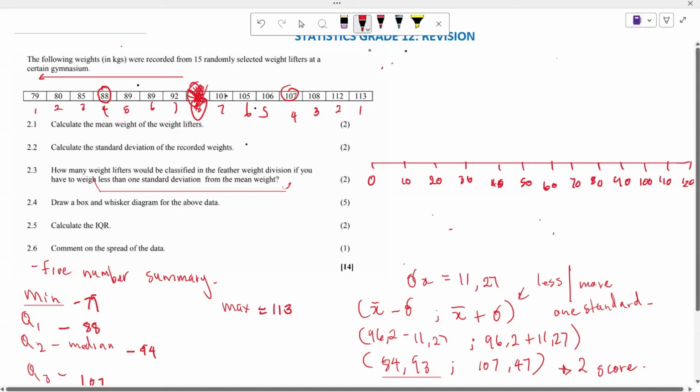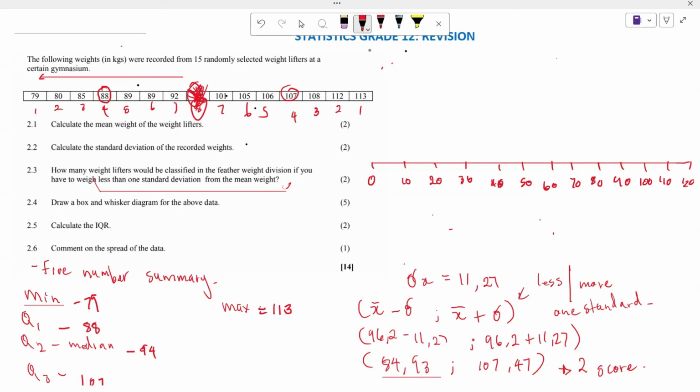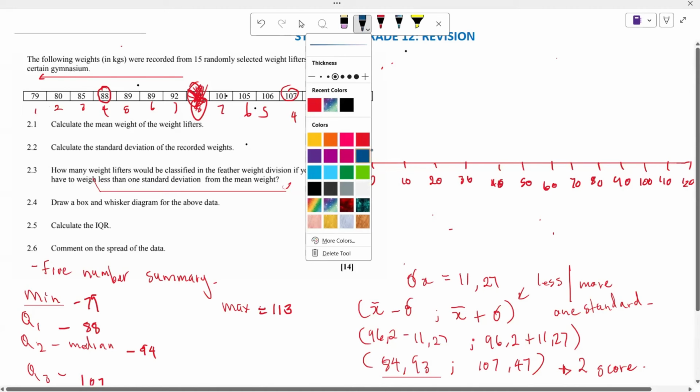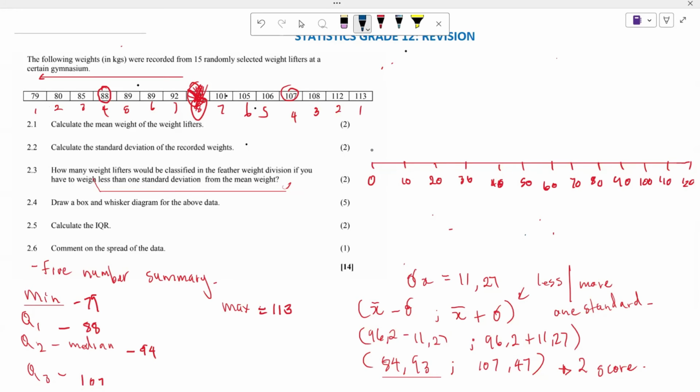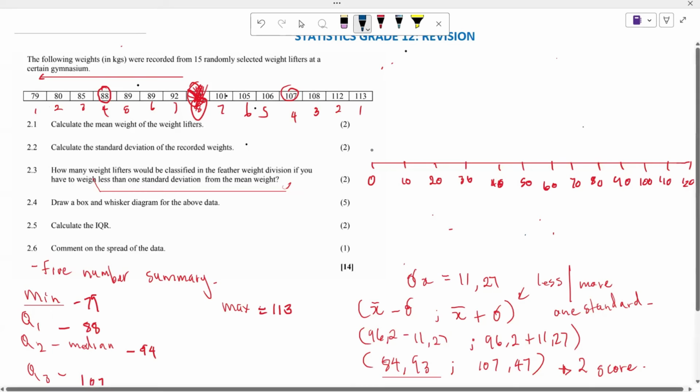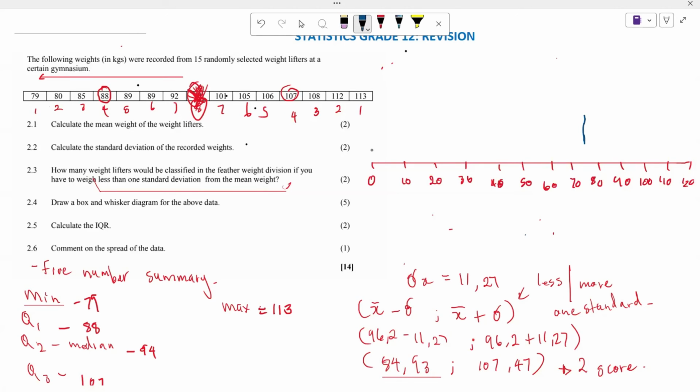So we know that all of this is going to fit here. Now you come back, what is going to be your minimum value? We said it's 79. So let me get a different color here so that we can see this thoroughly. From our scale, our 79 will probably be somewhere here. So that is going to be our 79.